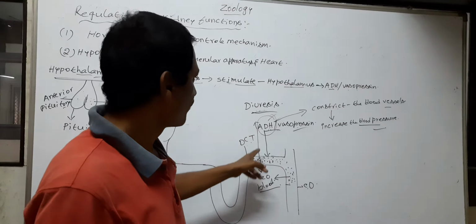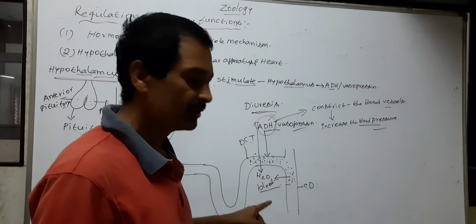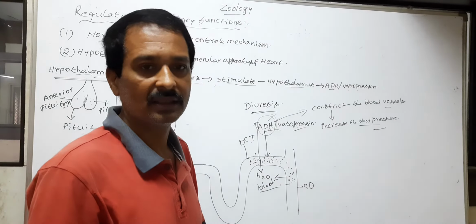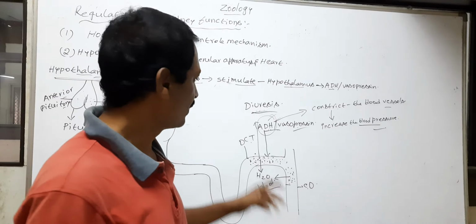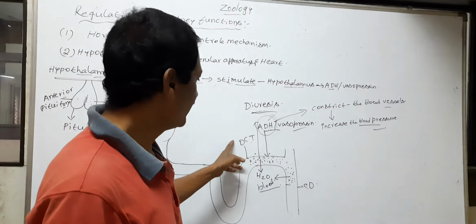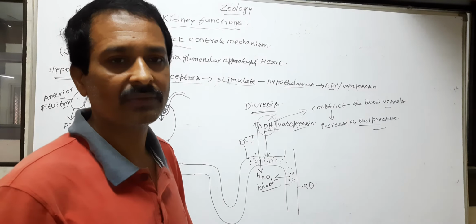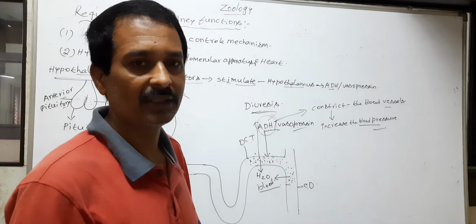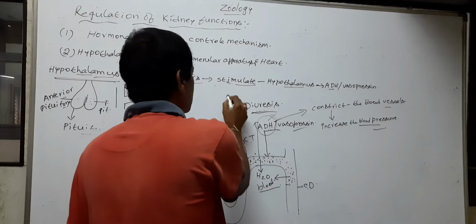Next, when the osmoreceptors are switched off, the ADH is not released from the hypothalamus. Without ADH, the DCT and CD do not reabsorb the water from the primary urine into blood. This is the first function of the ADH.